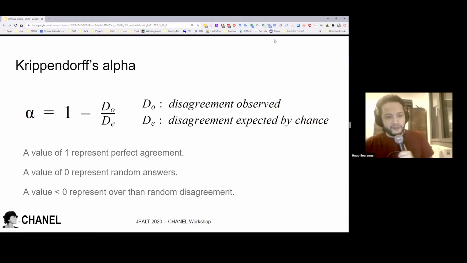So our goal with Krippendorff's alpha is to have a value between 0 and 1, around 0.5 to 0.6, because that would be achievable agreement.